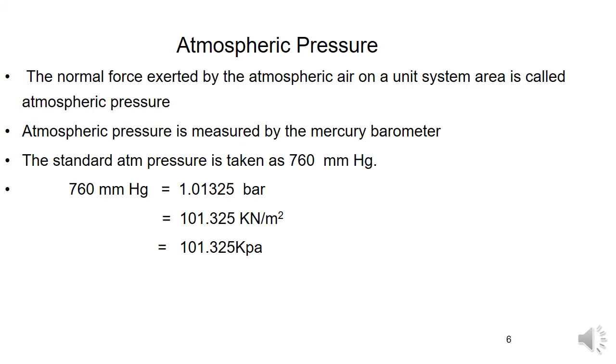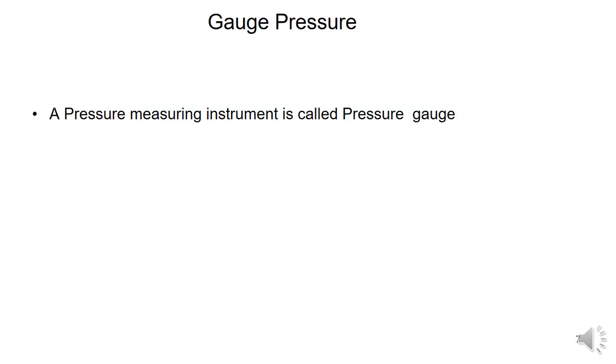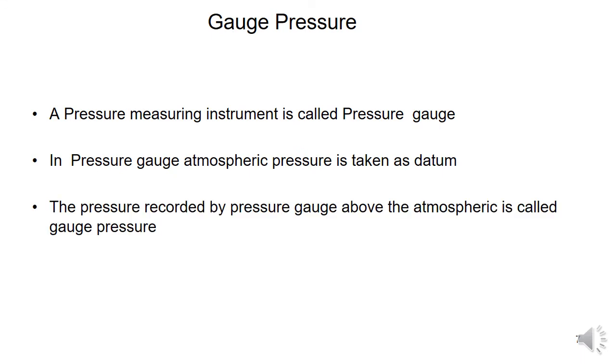Gauge pressure is the pressure recorded by an instrument above the atmospheric pressure. A simple example is the gas cylinder, where we measure the pressure. If we put a gauge, an instrument, upon the cylinder, it shows a pressure more than the atmospheric pressure. That is called gauge pressure.